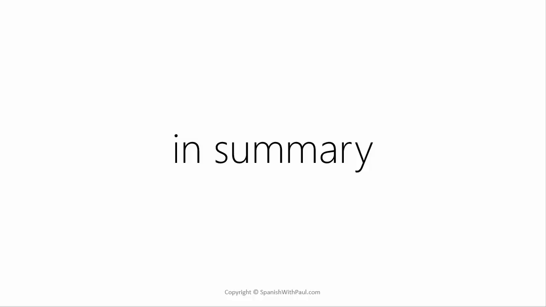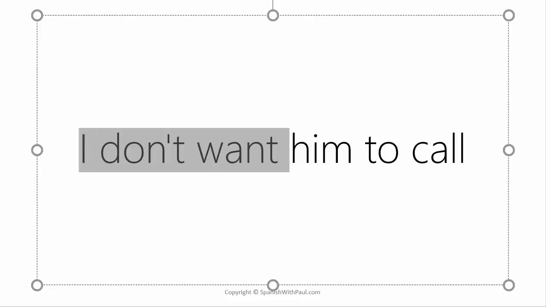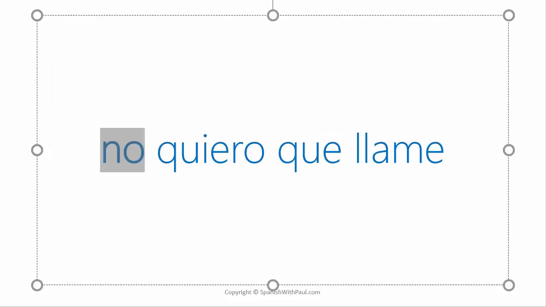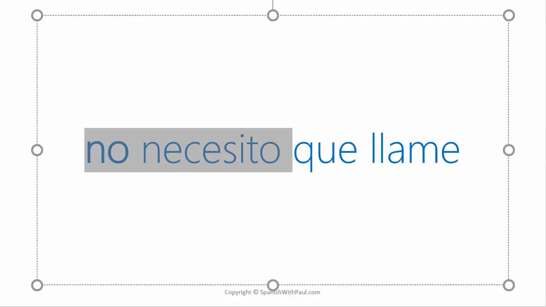So, in summary, we have I don't want him to call, which is no quiero que llame. Notice that we have I don't want as the negative up front, so we have the no up front. No quiero, I don't want. Equally, I don't need him to call would be no necesito que llame. Again, I don't need becomes no necesito with the no at the front.